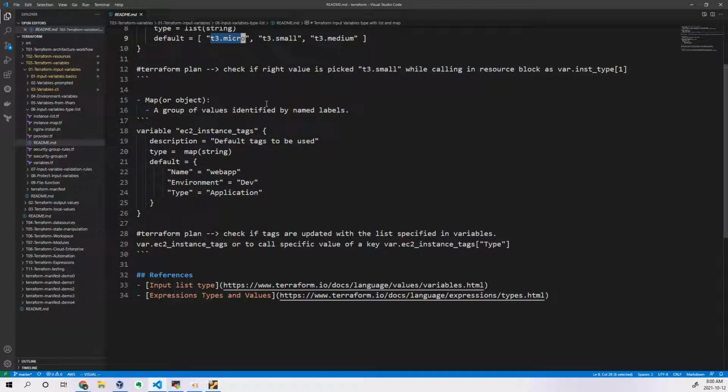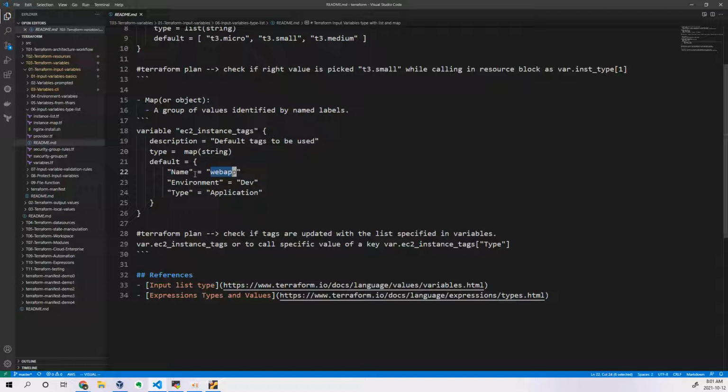Which we also call an object. That is not a list of strings, actually it is a map of strings. Map in the sense, key value pair. It is called key value pair mapping. Here it is just a value, but here we will have a key and value, separated through equals.